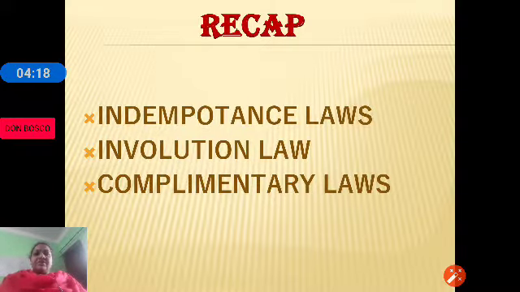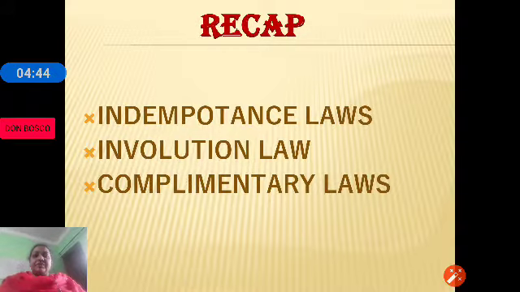Then we discussed the complementary laws. There are two complementary laws. One says that if a variable is ORed with its complement, that is x plus x bar, it is equal to 1.